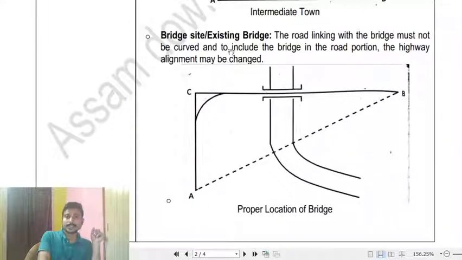Then bridge sites. Suppose there is an existing bridge. In that case your alignment should be such that it passes through the existing bridge. Suppose there are two points A and B that you need to connect, and there is another position, the bridge position. To enable the road to go through this bridge, you need to deviate from the shortest path.